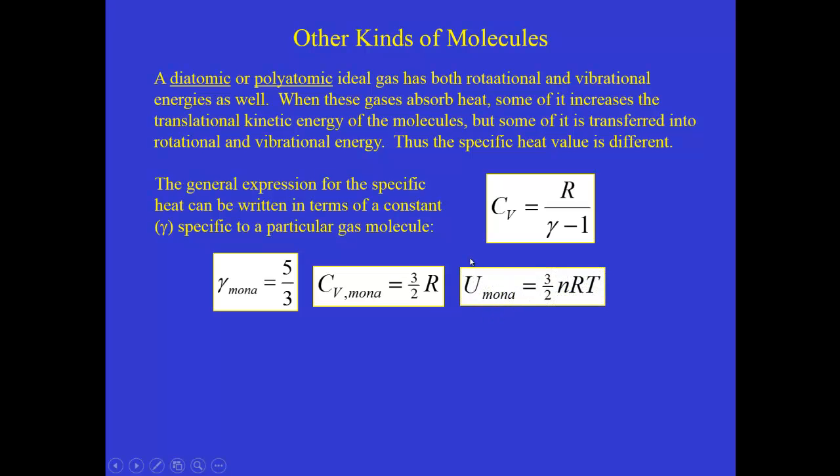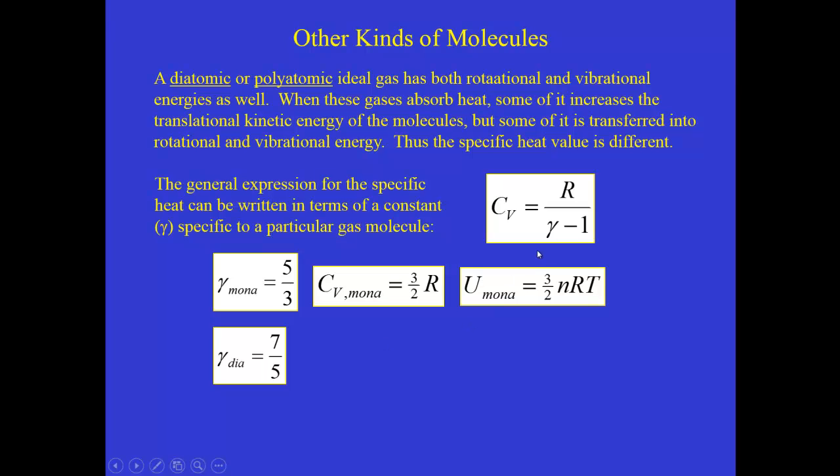And that also means, as we wrote down on the previous slide, that the internal energy can be written as 3/2 nRT. Let's now compare for a diatomic system. We can do some experiments, and also we can understand, based on the idea of the rotational energies for a diatomic gas molecule, that this gamma factor must have the value of approximately 7/5 or 1.4 for a diatomic gas.